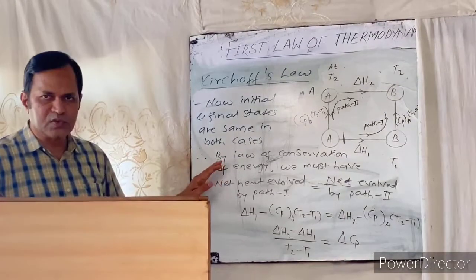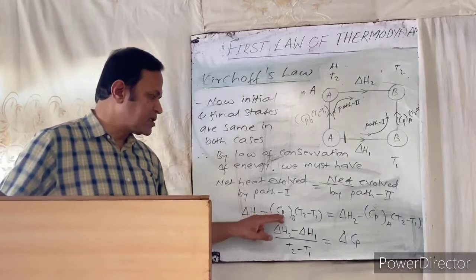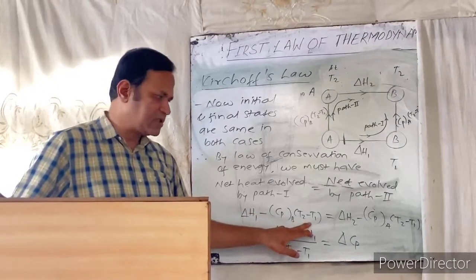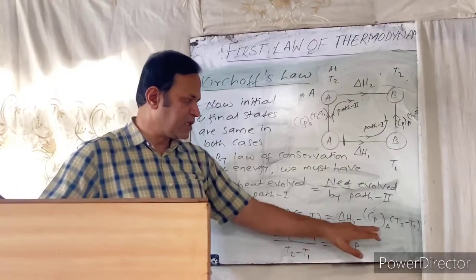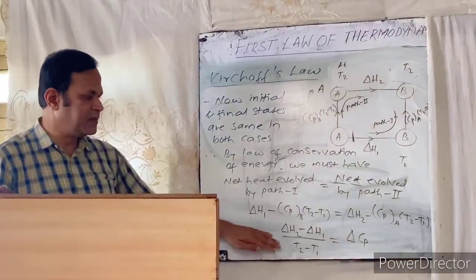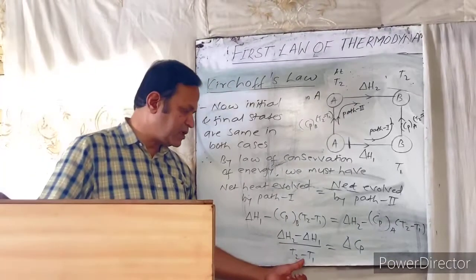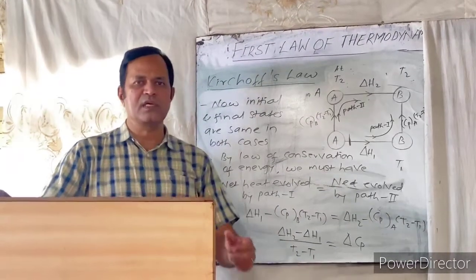If you substitute these two values in this equation, we will get delta H1 minus CPB within the bracket T2 minus T1 is equal to delta H2 minus CPA within the bracket T2 minus T1. If we rearrange this equation, we will get delta H2 minus delta H1 divided by T2 minus T1 is equal to delta Cp.